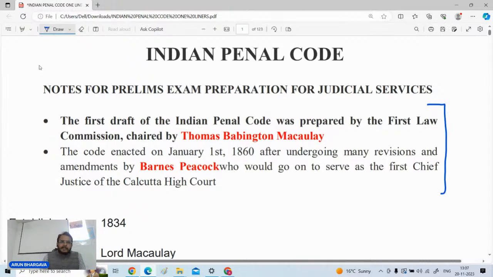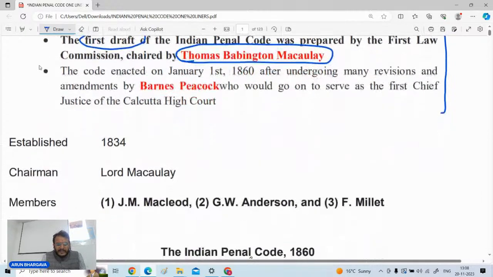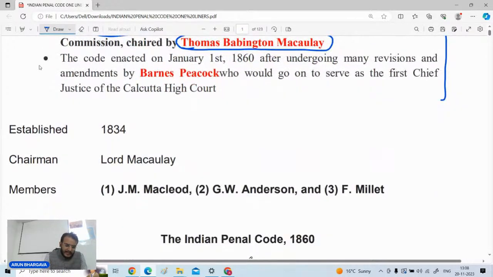And only then we will be shifting to the codified law. So as you can see, the IPC was drafted by the first law commission. It was the first draft of the first law commission. It was chaired by Thomas Babington Macaulay. Apart from that, this law commission was established in the year 1834.